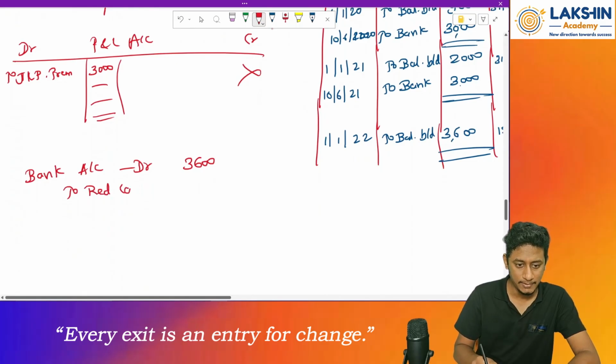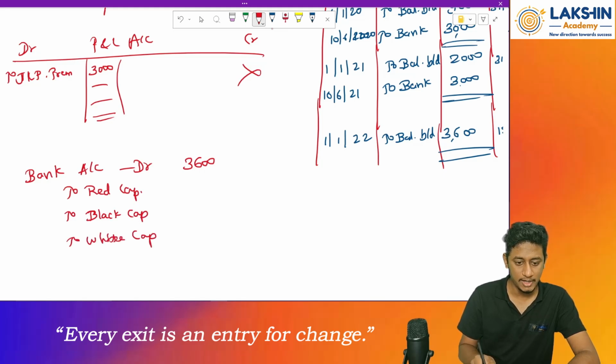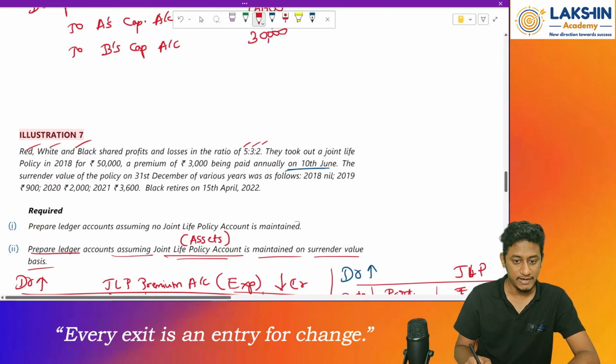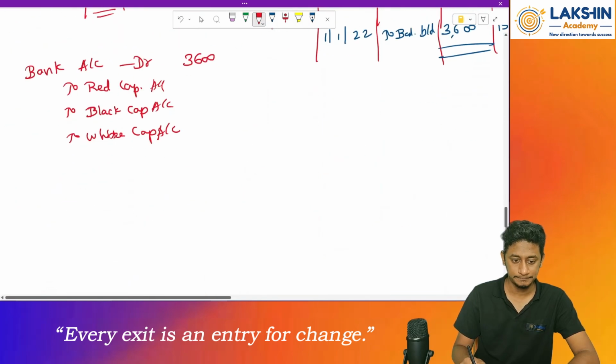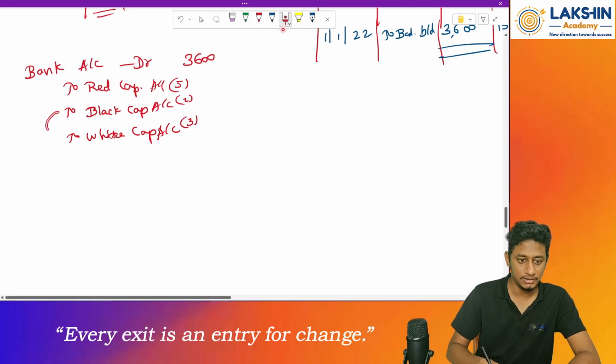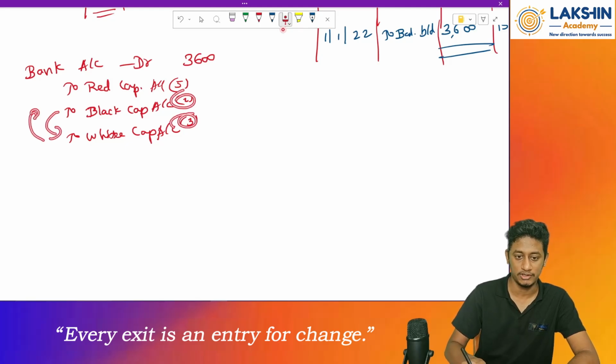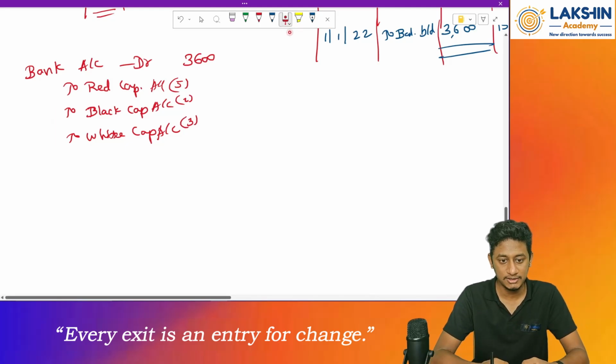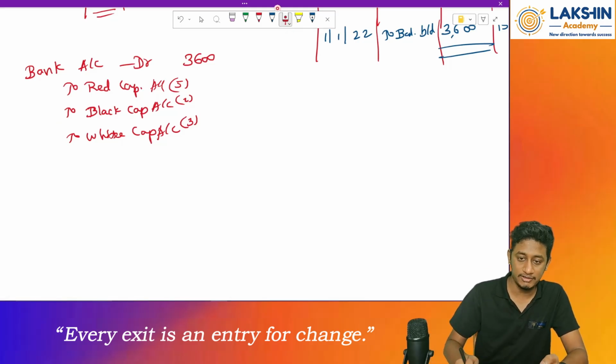So red's capital account, black's capital account, white's capital account. I think the order is changed. Let's see once. Red, white, and black. So 5, 2, 3. I just changed the names over here. These names are interchanged, so I have changed the ratios also. So now 5 plus 2 plus 3 is 10. So 3600 divided by 10 is 360, times 5 equals 1800, then times 2 equals 720, then times 3 equals.